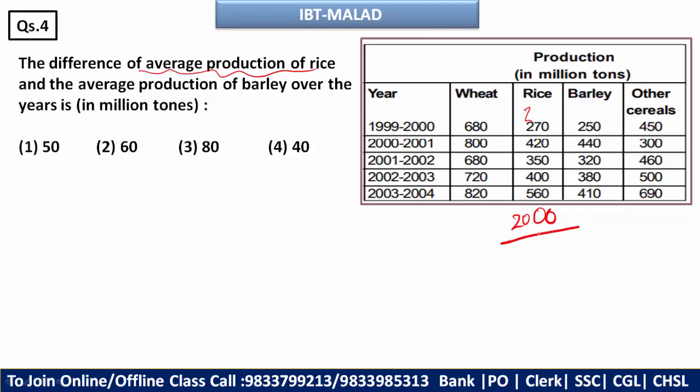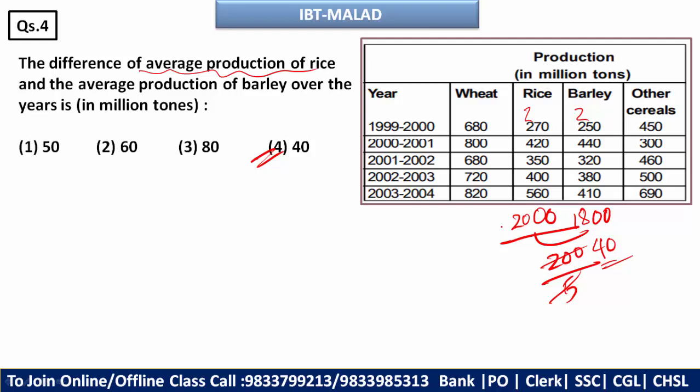So this was for rice. Now we'll add for barley. So it will be 0, 8, 1, 9, 11, 11, 4, 15, 5, 0, that will be 2, 2, 2, 4, 4, 8, 8, 3, 11, 3, 14, 4, 18. So here the difference is 200 divided by 5. So it will become 40, which is your fourth option.